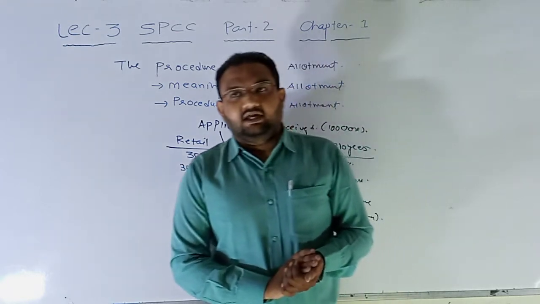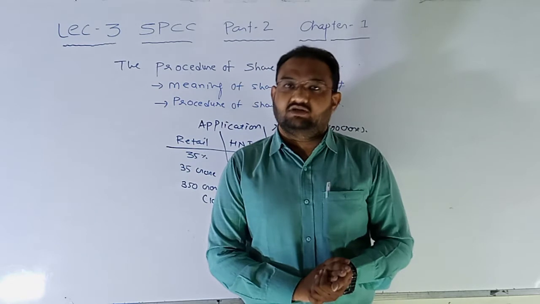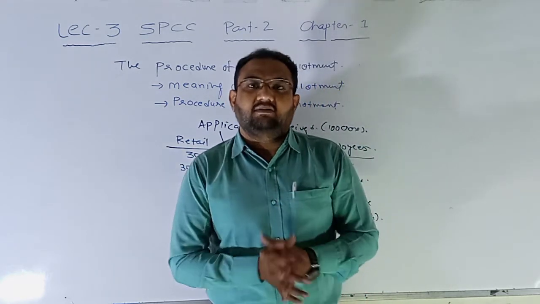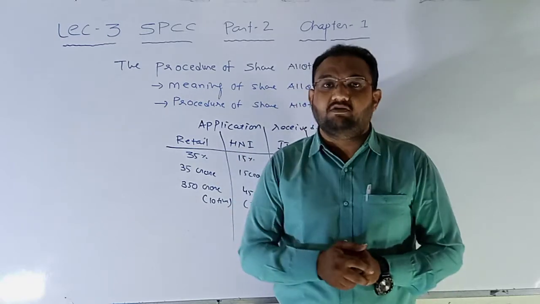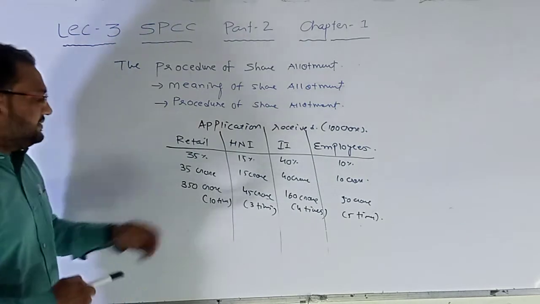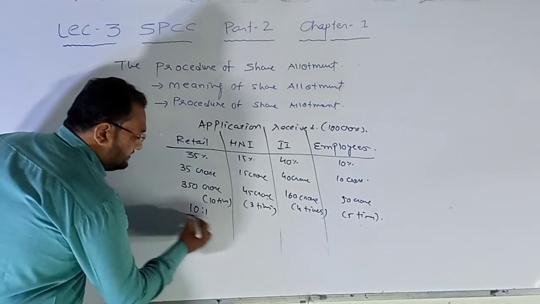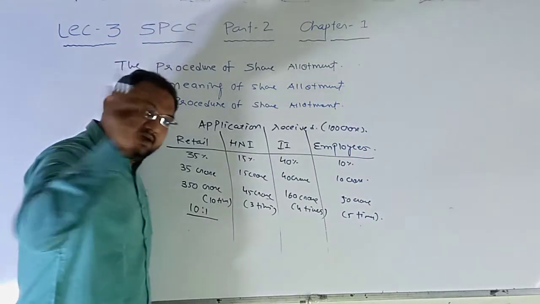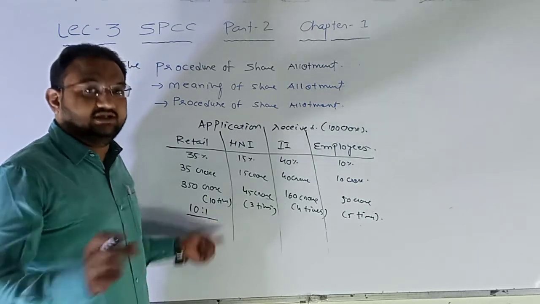Now, for the allotment there will be different kinds of pre-decided formula. Say for example here, we are making the allotment on the basis of pro rata allotment. So as you know that in the first category we received 10 times, so 10:1. It means out of every 10 applications received, only one applicant will get the share.